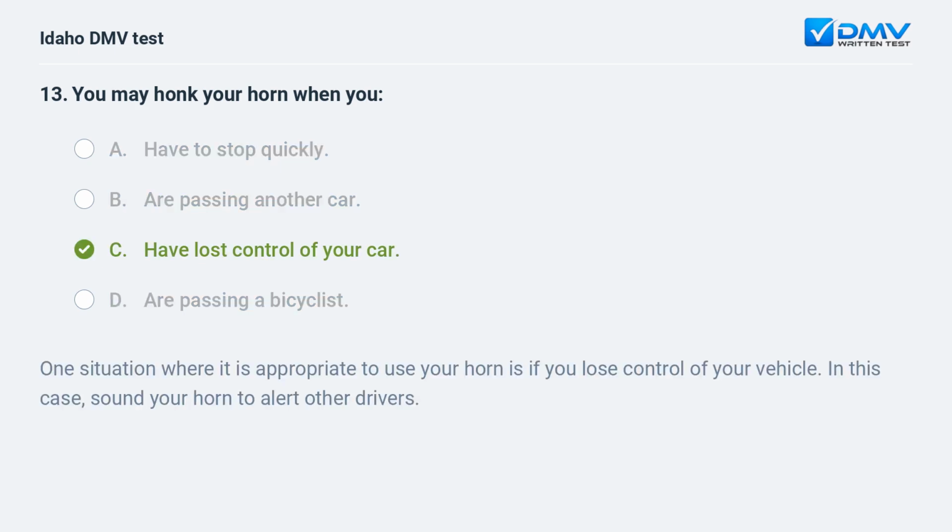C. Have lost control of your car. One situation where it is appropriate to use your horn is if you lose control of your vehicle. In this case, sound your horn to alert other drivers.